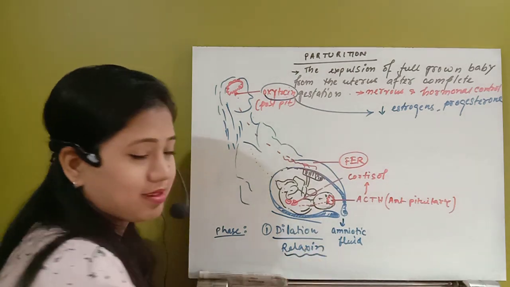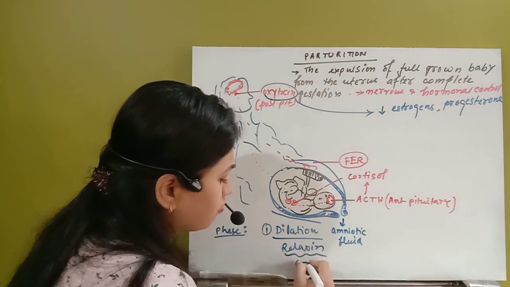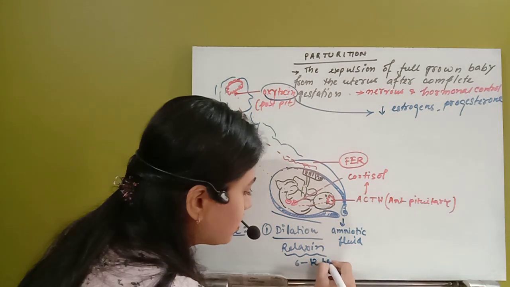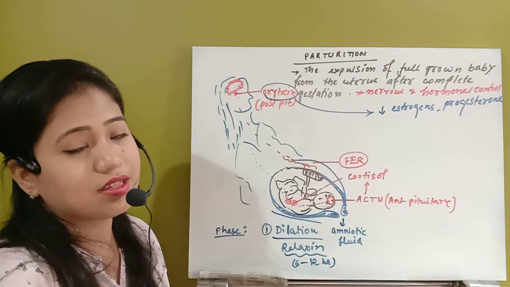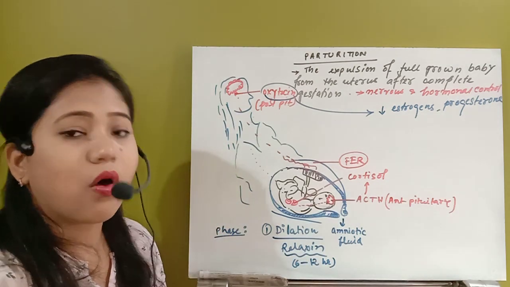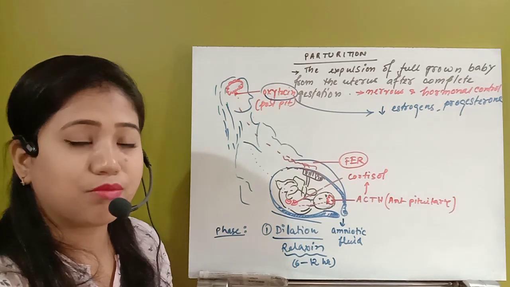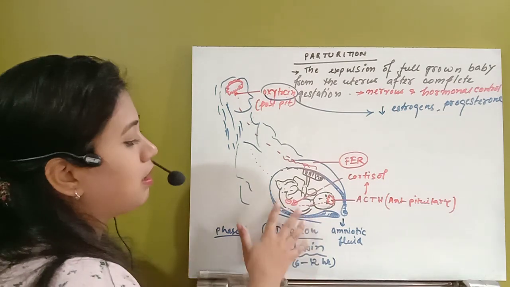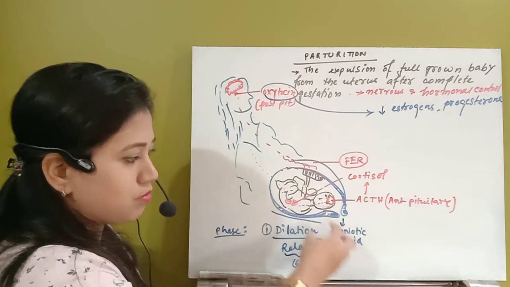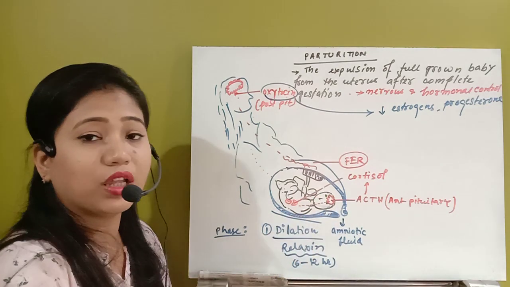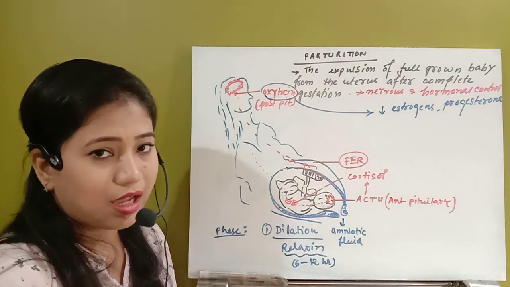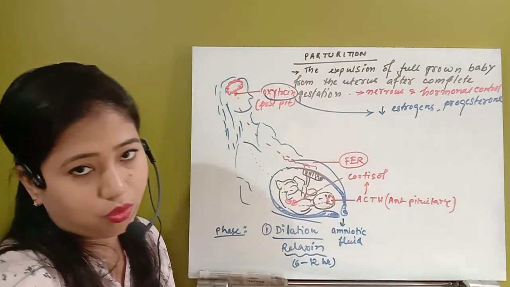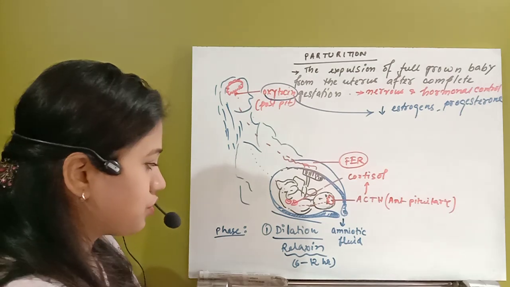Due to the hormone relaxin, it will actually come around 6 to 12 hours. So within that 6 to 12 hours, this relaxin hormone causes the breakage of this amniotic cavity, and because this amniotic cavity broke, that amniotic fluid will come out. From that region, the amniotic cavity is broken down, and the amniotic fluid is coming out. At that same time, this hormonal regulation is going on. After that, the next process will start.